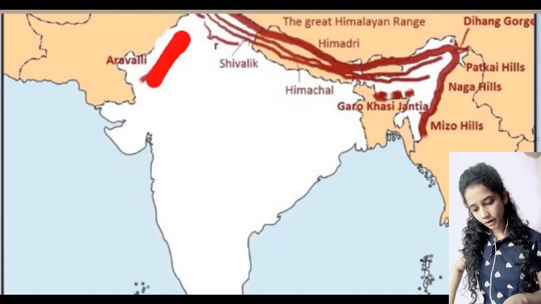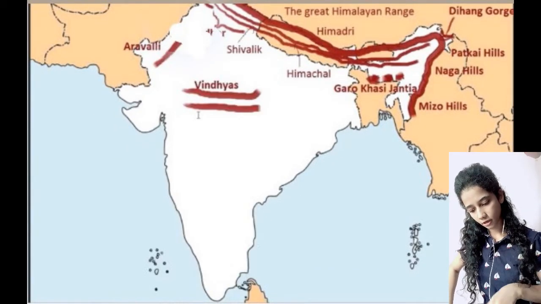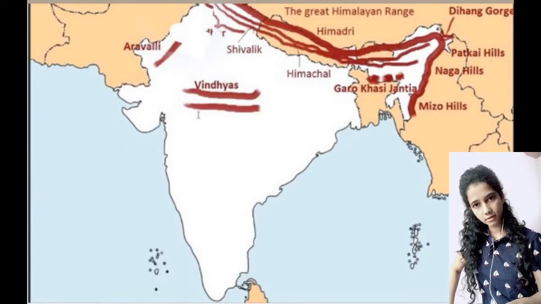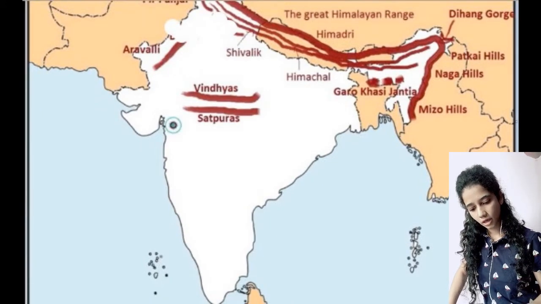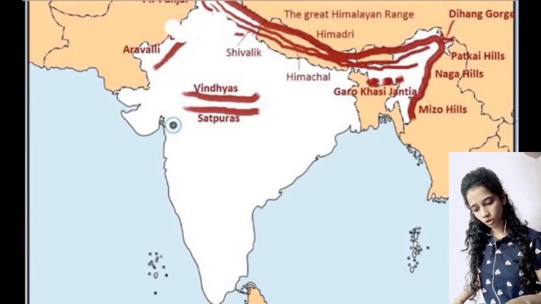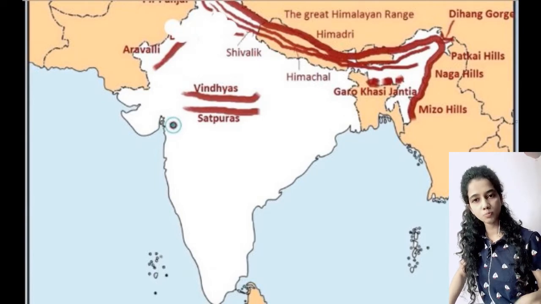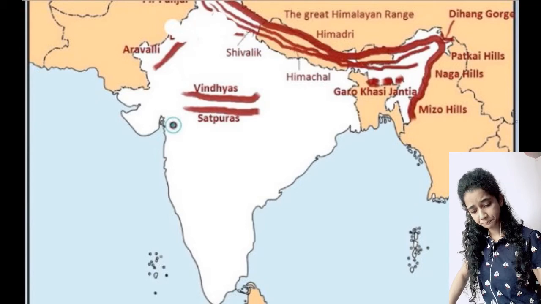Now if we look at around Madhya Pradesh or Maharashtra, here we have Vindhyas, and below Vindhyas there flows Narmada. It flows in a rift valley between Vindhyas and Satpura. Here is Vindhyas range and here is Satpura, and between both of these we have Narmada, which flows between them in a rift valley.